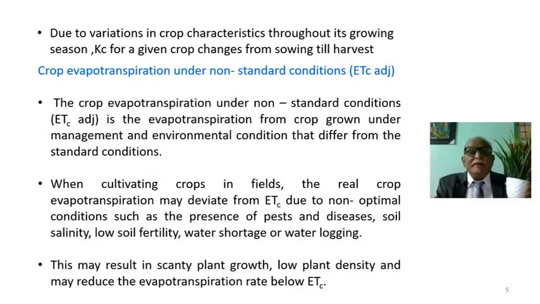Now, variations in the crop characteristics throughout its growing season: Kc for a given crop changes. Kc means crop coefficient. This I will tell you in the next class. Up to that point, just remember. Now, let's go to crop evapotranspiration under non-standard conditions.